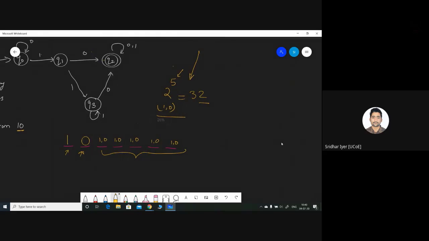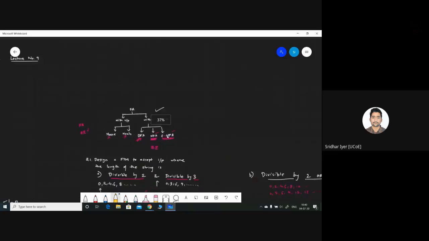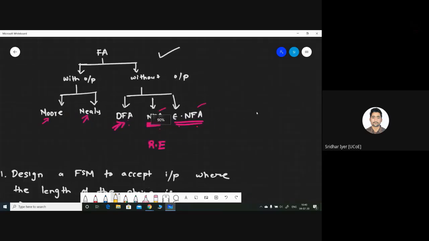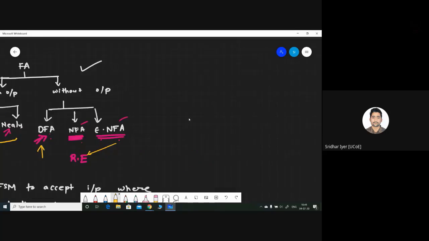So let's discuss the next topic, that is Moore machines and Mealy machines. Over here, I have already shown you the classification. Finite automata consists of two types, basically in a broad sense. Finite automata without output, which we have seen in the form of DFA. NFA and epsilon NFA will be done after I start with chapter number 2. We are left with Moore machines and Mealy machines. So, what exactly is a finite automata with output? Let me tell you that.